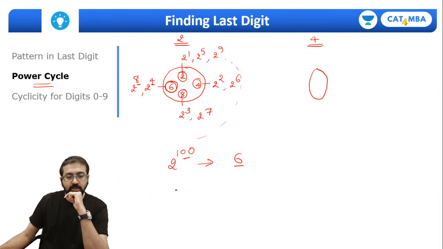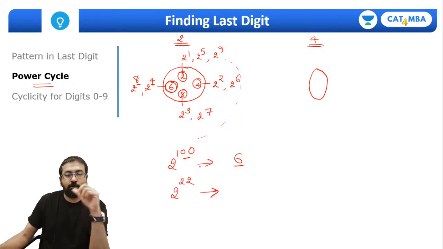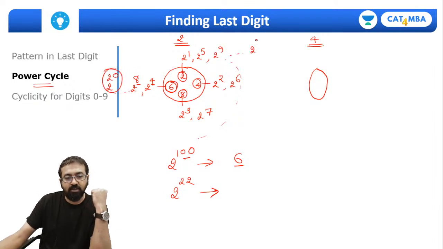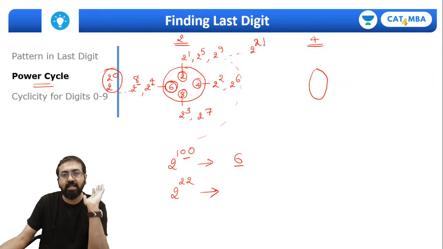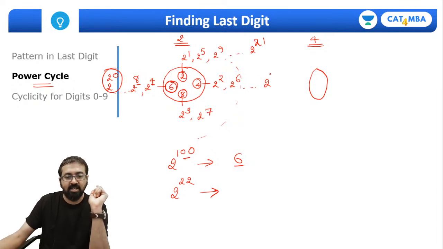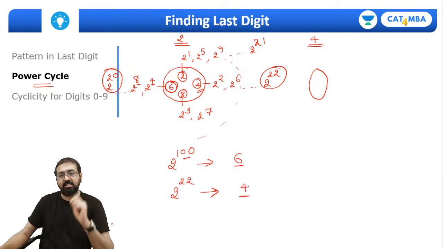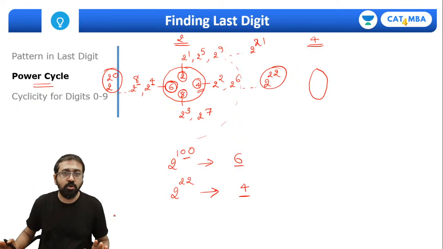Fine. In the same way, if I ask you what is the last digit of 2 raised to 22, please understand where this power 22 will fall. I know 2 raised to 20 will come over here, then 2 raised to 21 will come over here. This is what you need to figure out quickly. The faster you are at identifying where 2 raised to 22 will come, the faster will be your answer, and the less time it takes. So 2 raised to 22 would come over here and the last digit will be 4. So here I can straight away say the last digit is 4. Are we all clear with this concept?